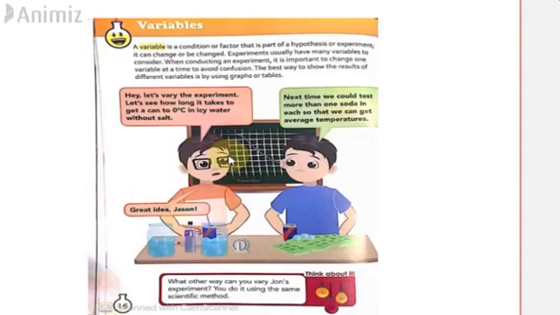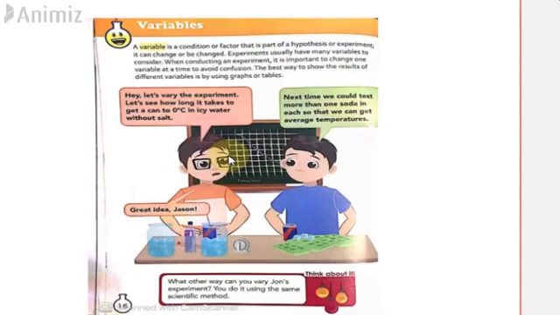If you are going to measure the temperature of a person who's not well, who's having fever, then the temperature is going to be different. But if you measure the temperature of a normal person, then the temperature is going to be different. And if you measure time, it is also different in different places, different areas. So these are variable quantities.